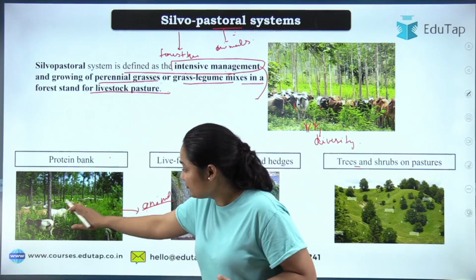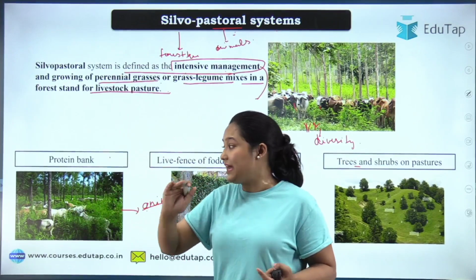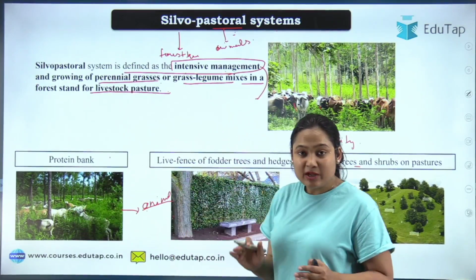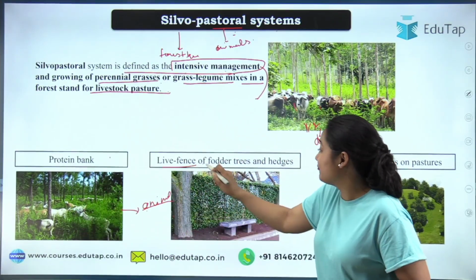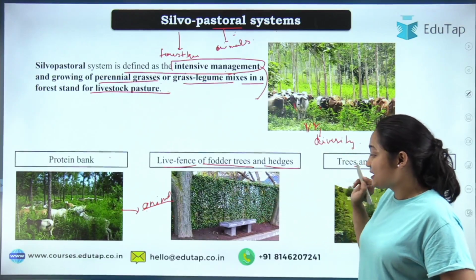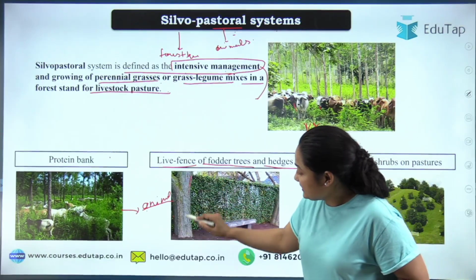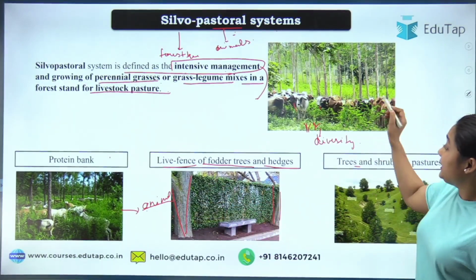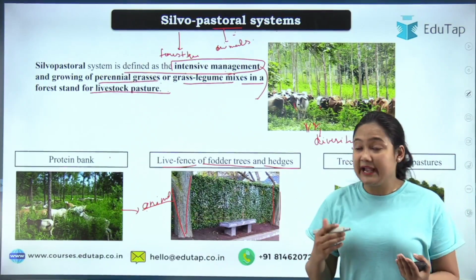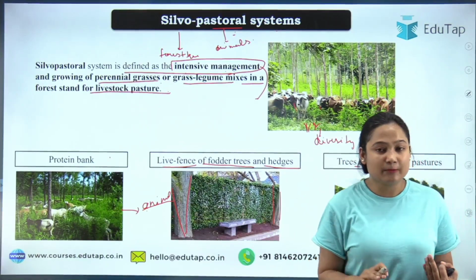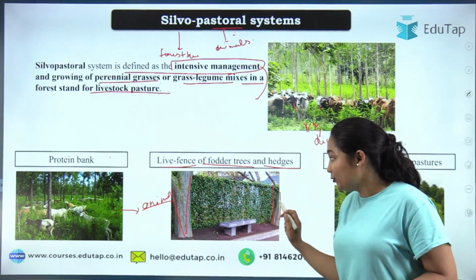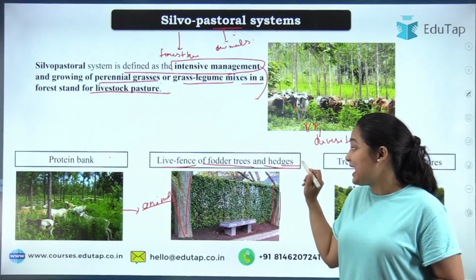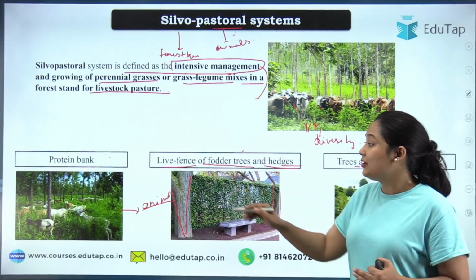Okay, so for animals we are growing fodder that is rich in protein, that will become your protein bank. Okay, moving to the live fence of fodder trees and hedges. What is this? See, these are your forestries, and in between these forestry, your main aim is that no animal from outside comes to affect the food of your livestock. So what you do, a protective barrier you make using the hedges and the fodder tree. So this will be your live fence.